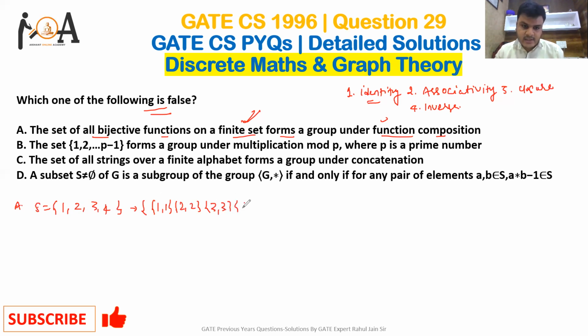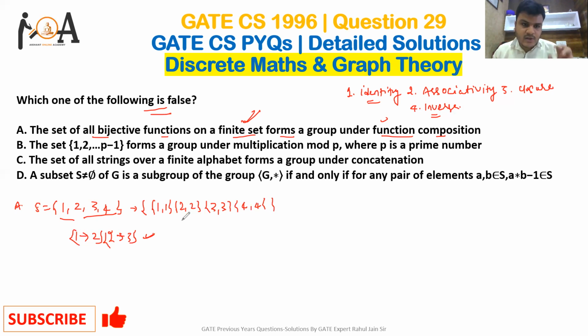For the inverse, if our set is 1, 2, 3, 4, then as it is bijective and maps to the same set of elements, we can write 1 maps to 2, 2 maps to 3, like that. So it also follows the inverse property.